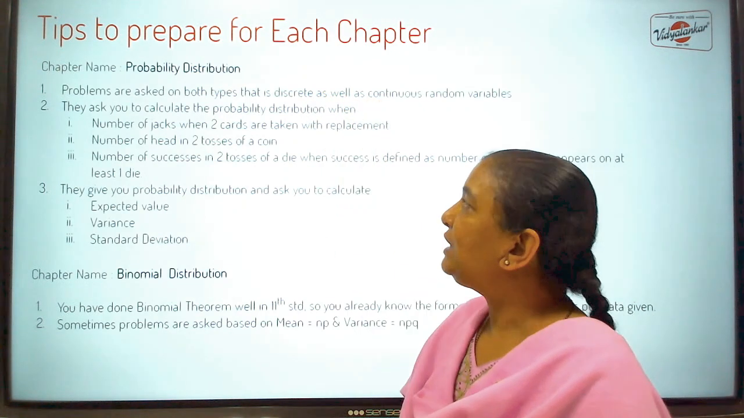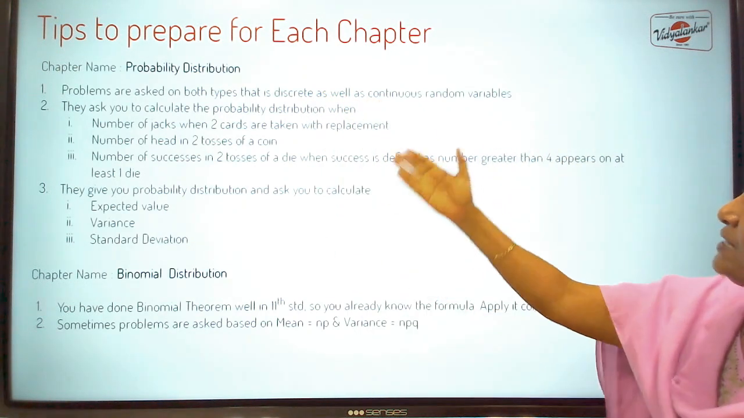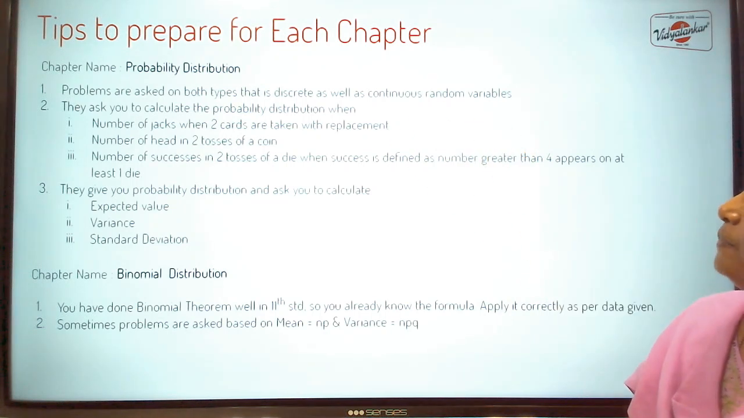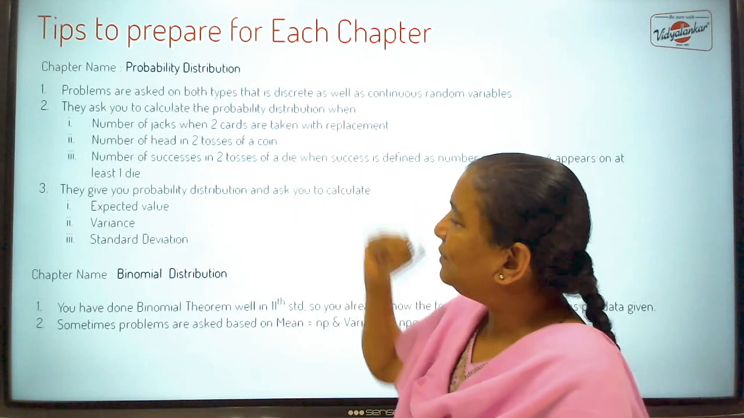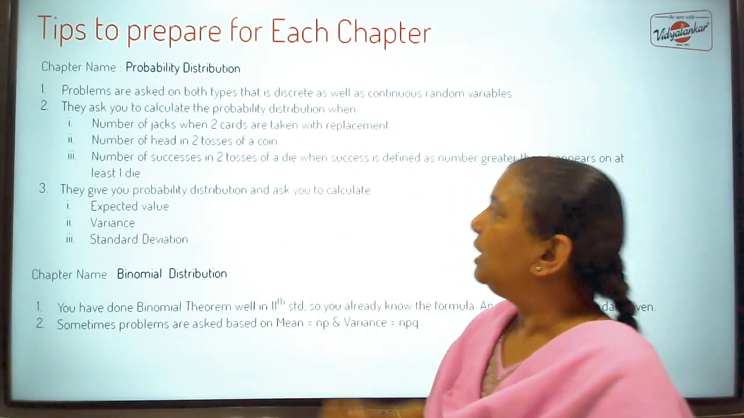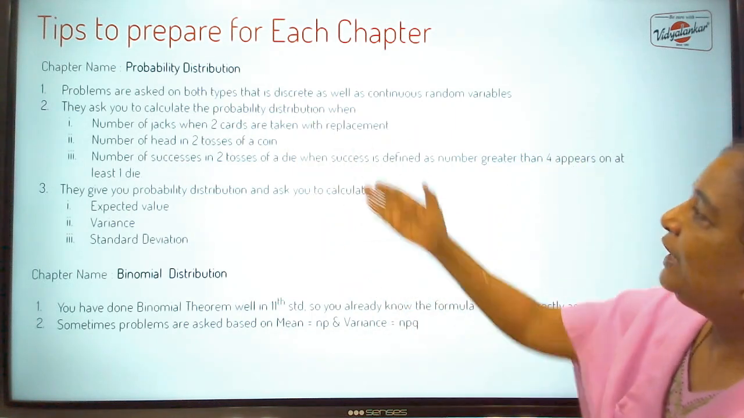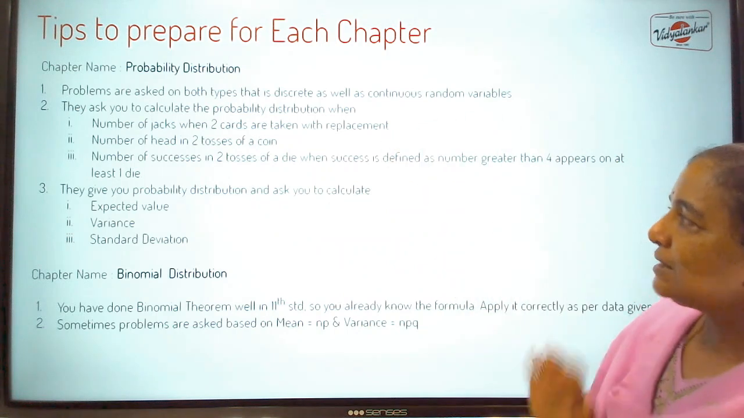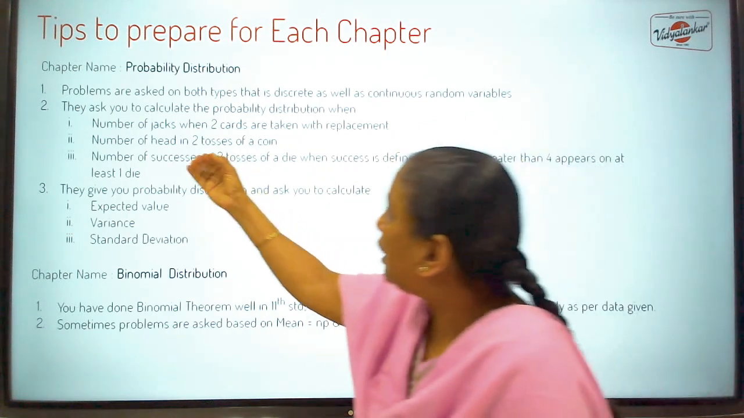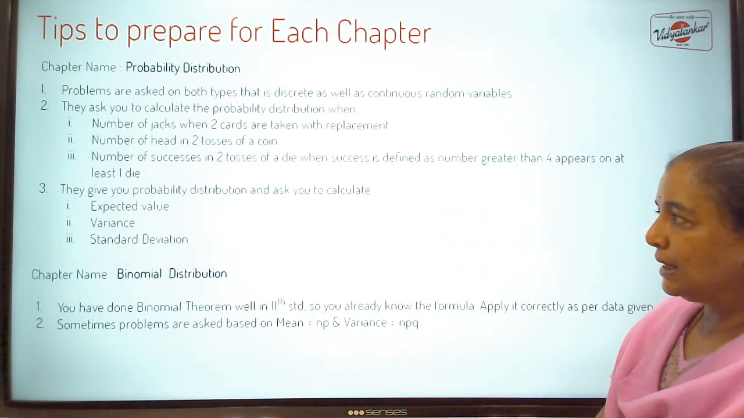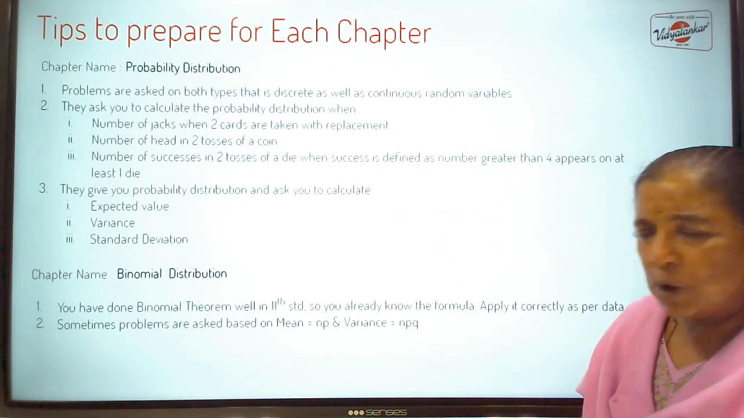Next is probability distribution. Problems are asked on both, that is discrete as well as continuous random variables. Typical problems I have listed, that they ask you to find the probability distribution. How many number of jacks when 2 cards are taken? How many number of heads in 2 tosses of a coin? Number of successes in 2 tosses of a die, and they define the success. These are all very typical problems.